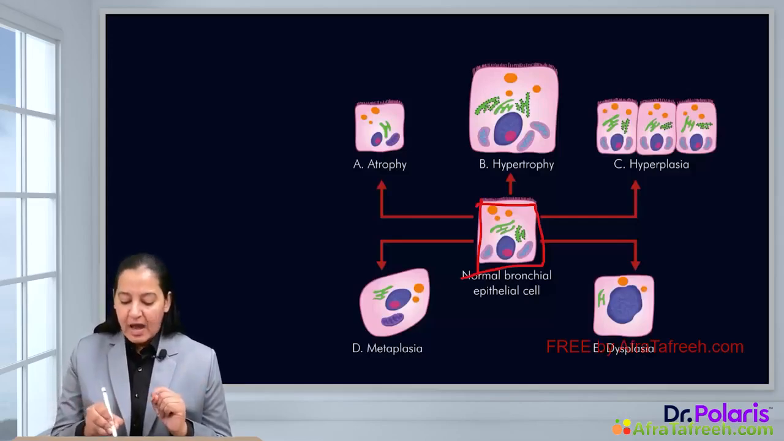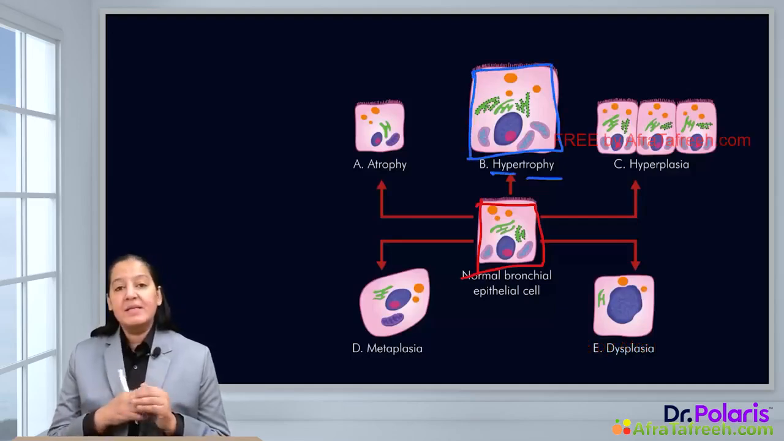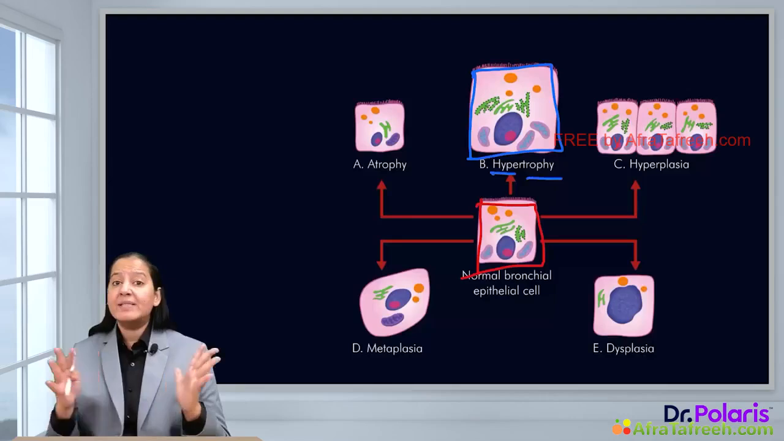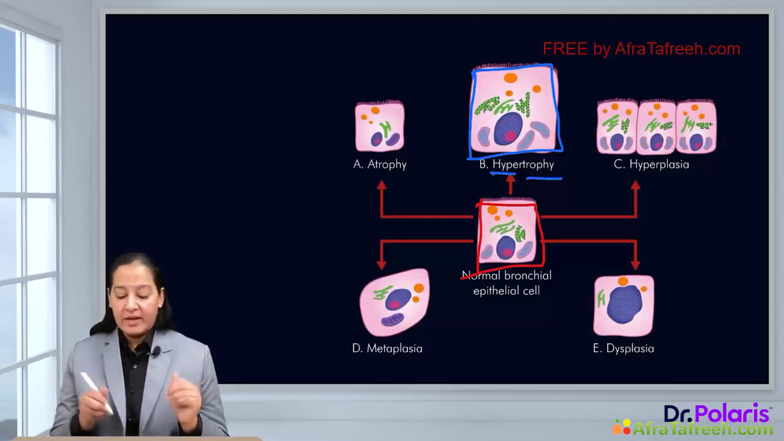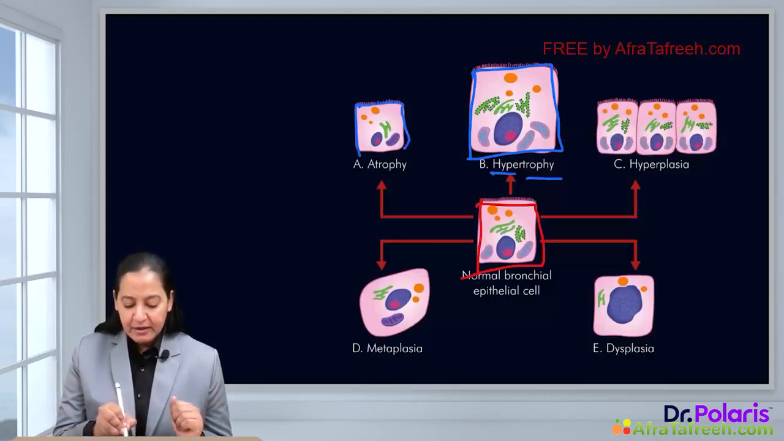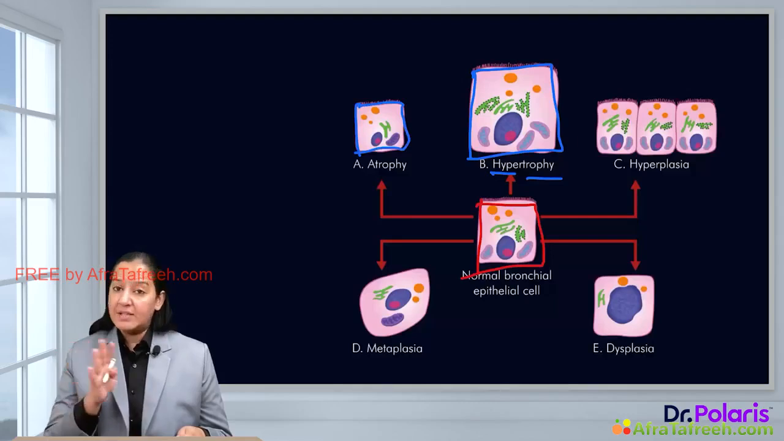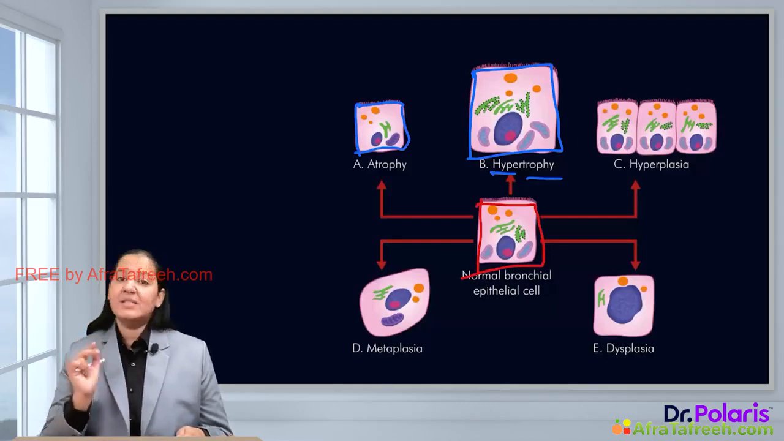The first type is hypertrophy. Hyper means increase and trophy means size. You can compare the size of this cell with the normal cell. The cell is increased in size. That is known as hypertrophy. Atrophy means decrease in size. A means decrease and trophy means size. Here you can compare the size of this cell with the normal cell. This cell has decreased in size.